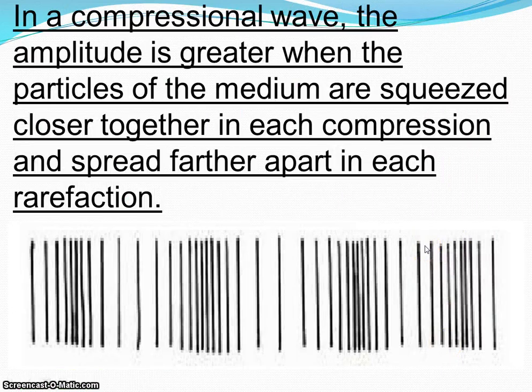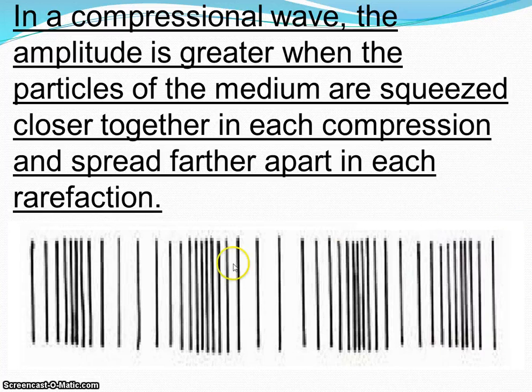So in a compressional wave, the amplitude is greater when the particles are squeezed closer together in that compression. The tighter the compression, the greater the energy in that wave, because it takes more energy to squeeze those particles together tightly. And if they are squeezed together tightly, then they're going to spread farther apart in the rarefaction. So a greater amplitude compression wave is going to have a tight compression and very widely spaced rarefactions. That is how you can judge visually the amplitude of a compression wave.